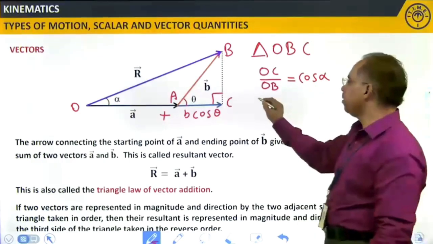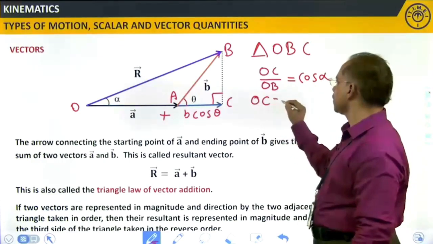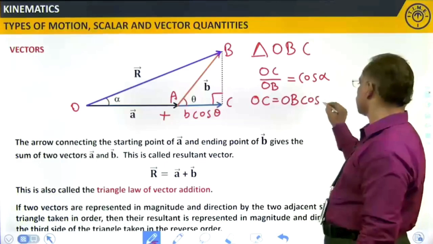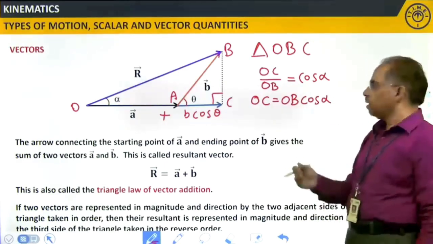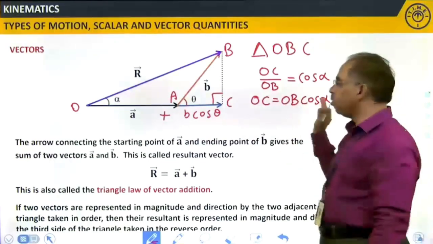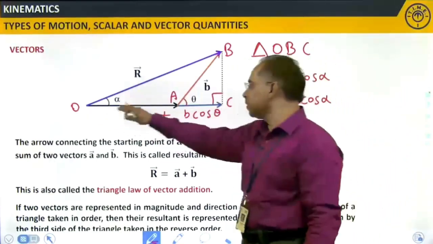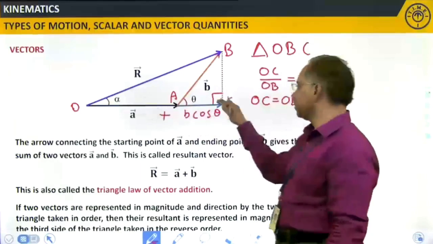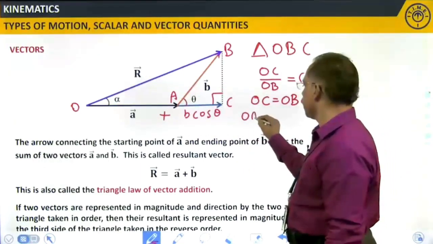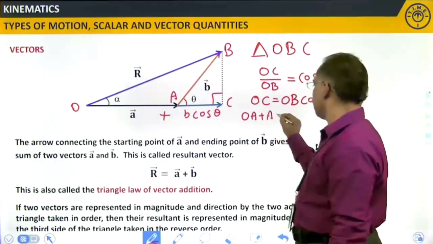Now, OC will be equal to what? OB cos alpha. This complete length from here to here is OB cos alpha. The same OB cos alpha will be equal to, what is this OC? OA plus AC.